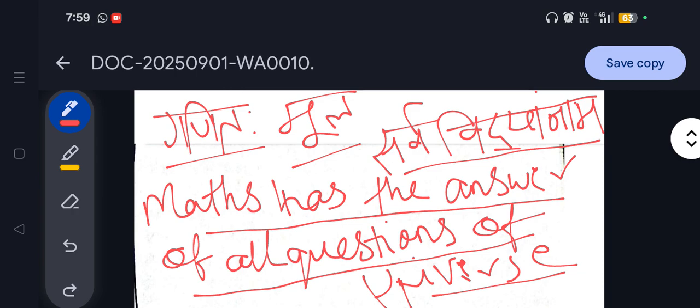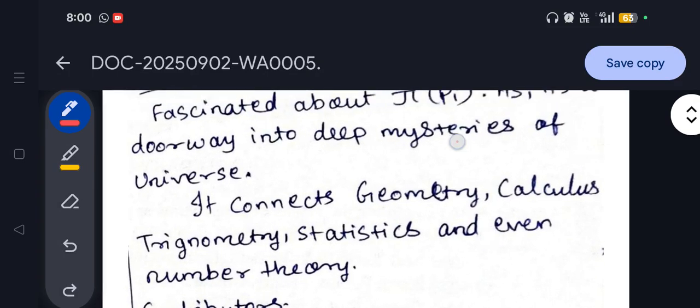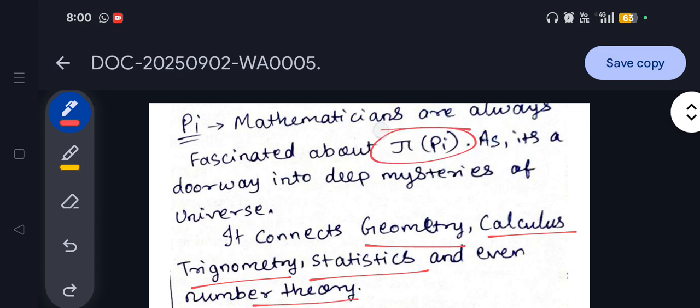So without wasting any time, I will go directly to the content and present all the important information related to mathematics from the ancient Indian knowledge perspective, the IKS perspective. Not only in India but all around the world, this concept of pi is very prominent and famous, right? So what is pi actually? It connects geometry, calculus, trigonometry, statistics, and even number theory, and that's why pi is a very important concept for mathematicians.